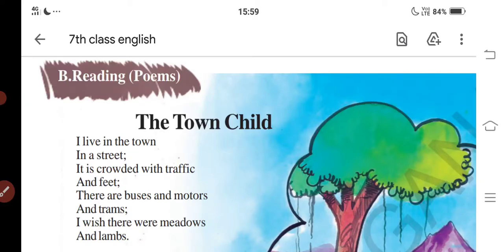So today we are going to start reading B of 7th class English of first lesson. First lesson reading B we are going to start from this video. There are two poems, like two topics. In reading A we have discussed the town mouse and the country mouse. Now in reading B we are going to discuss town child and country child. Country child next we'll be discussing. Now town child, let's start.